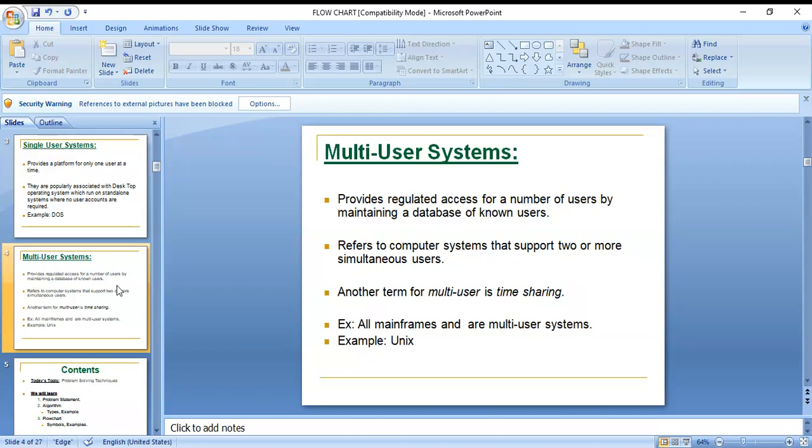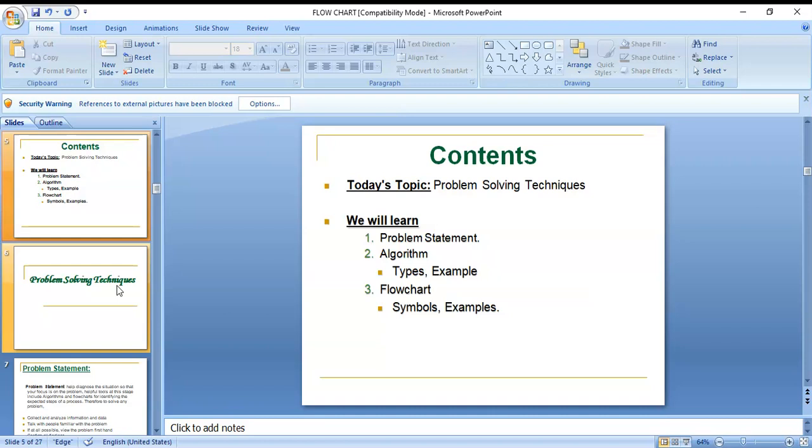Nowadays we are also using N computing systems. In an N computing system there is only one computer with only one CPU. On that single CPU we can attach multiple monitors through inputs, and we can work on different systems. Next, today's topic is problem solving techniques. We will learn the problem statement, algorithms, types, examples, flowcharts and symbols, and their examples.